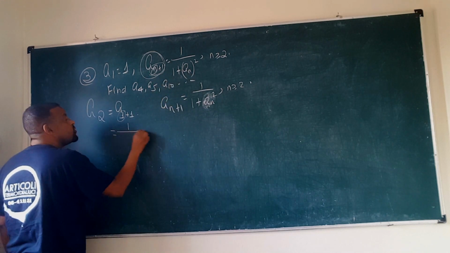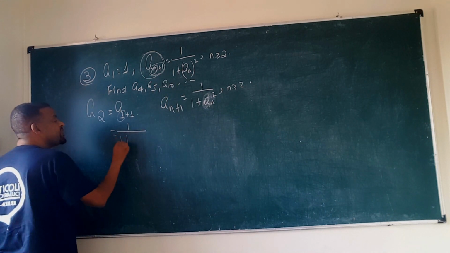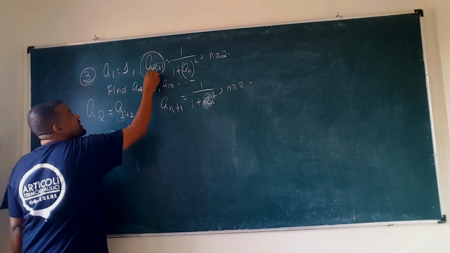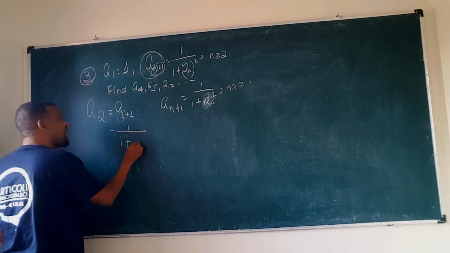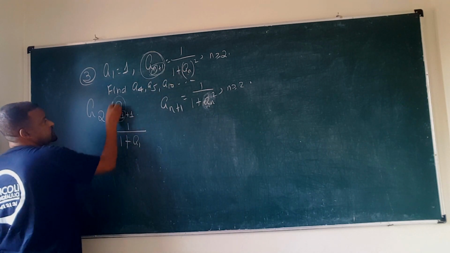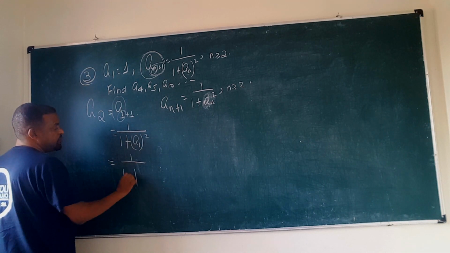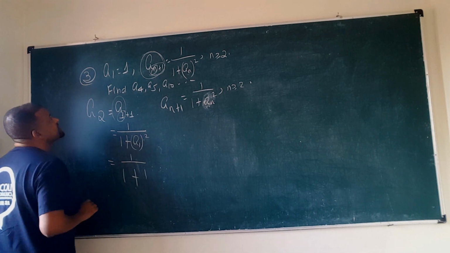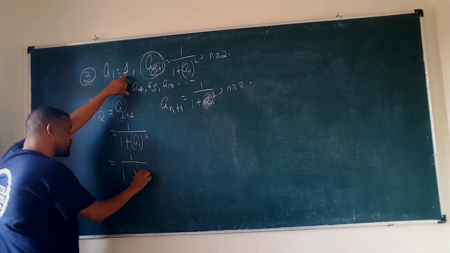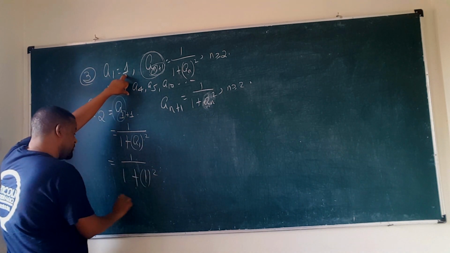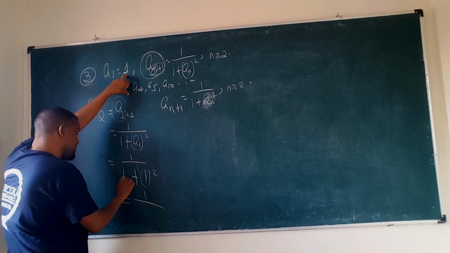So this is 1 over 1 plus, and where an is, you put a1, the whole squared. So it is 1 over 1 plus a1 squared. a1 is given as 1, so it is 1 over 1 plus 1 squared.